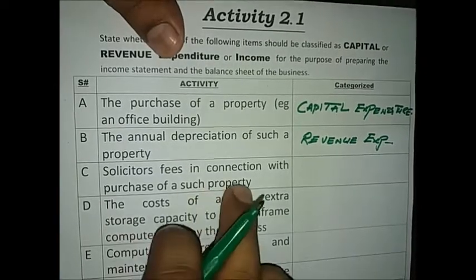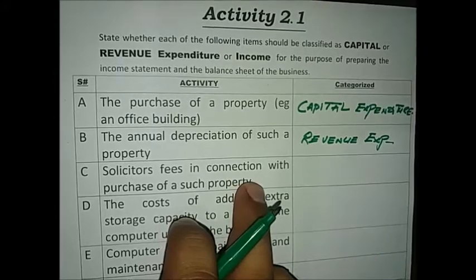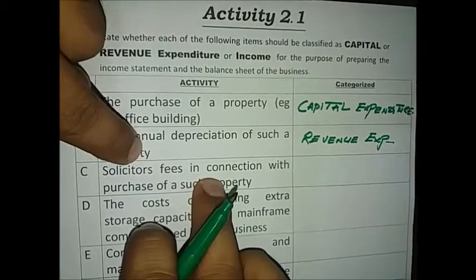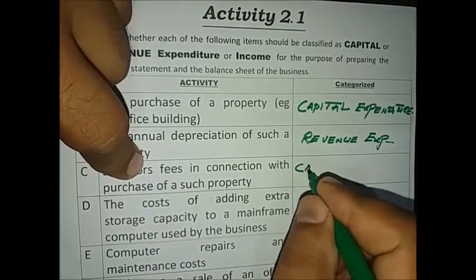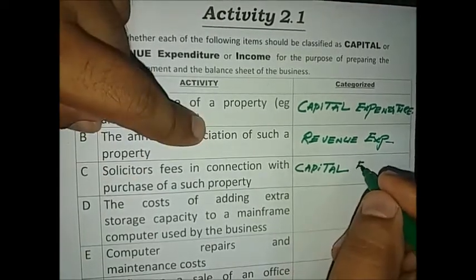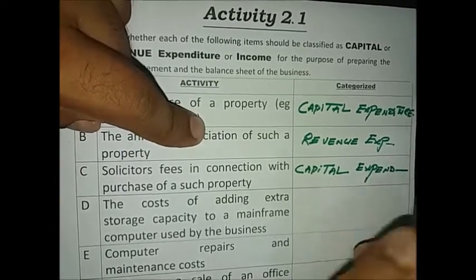So the cost of the property in the balance sheet of the business will then include the legal fees. So this activity belongs to the capital expenditure.